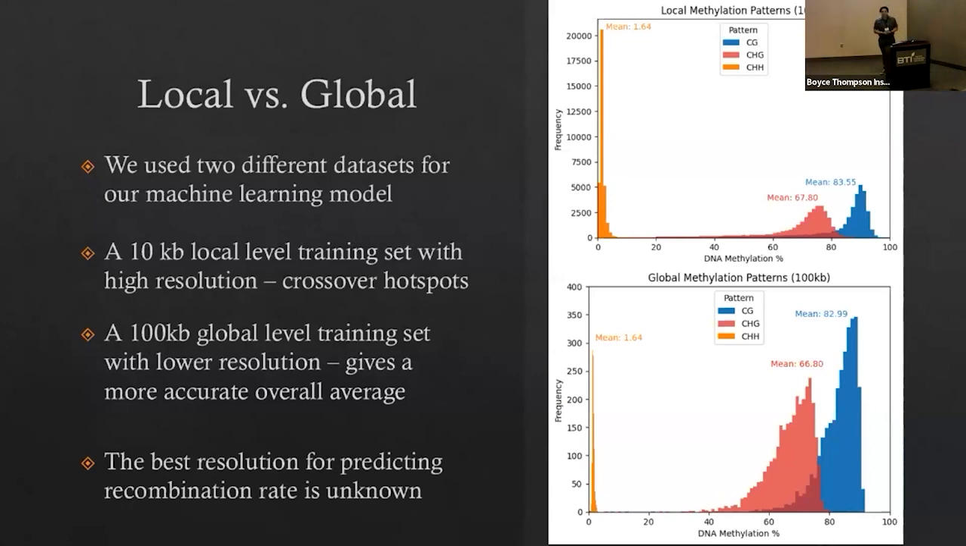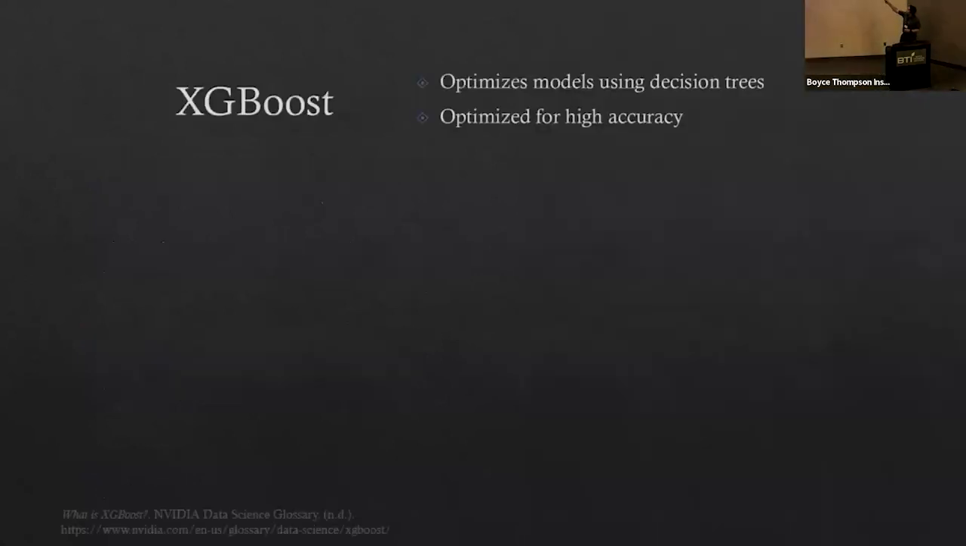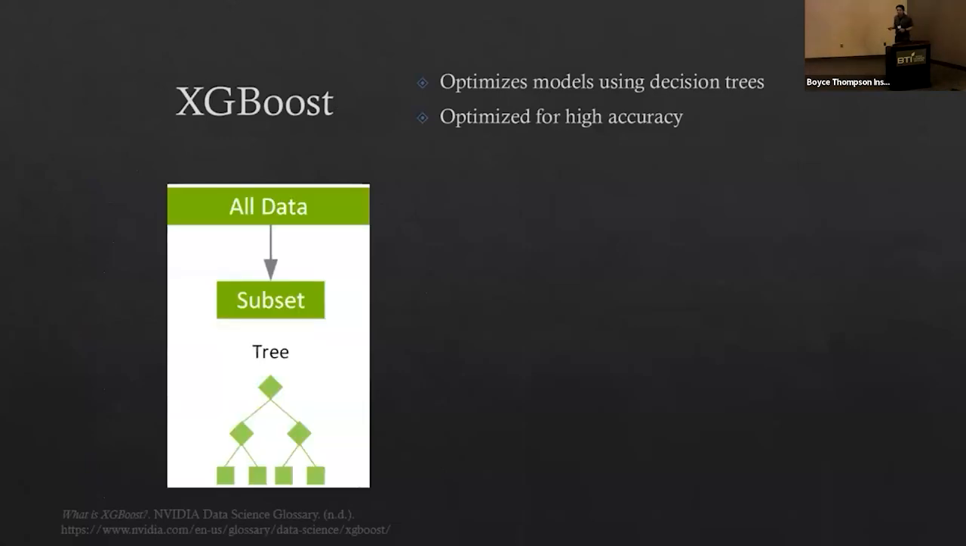And one thing that's important about training models is making them very, very accurate. So how do we make our model accurate? We're going to use something called XGBoost. And what that does is it optimizes models using decision trees, and it optimizes for high accuracy. So let's talk about what decision trees are.